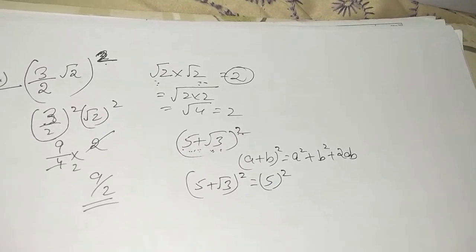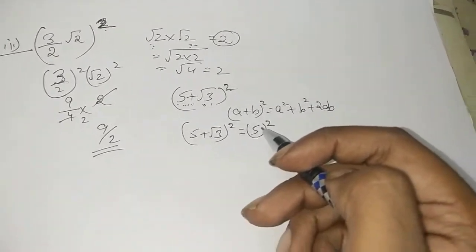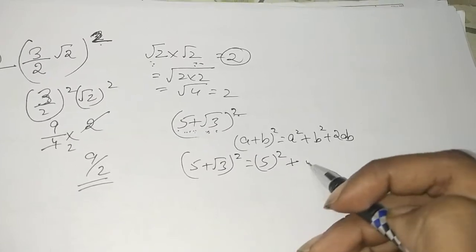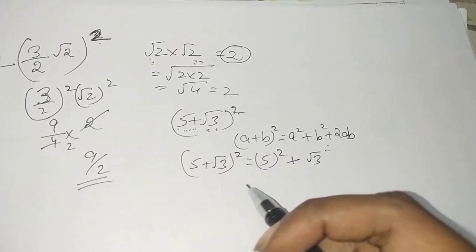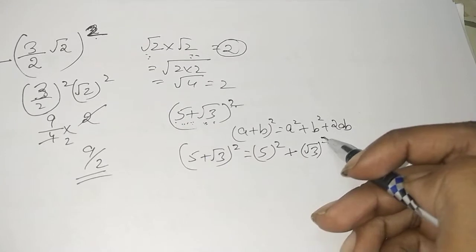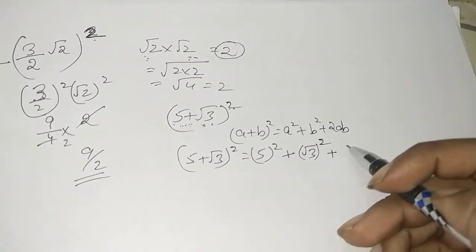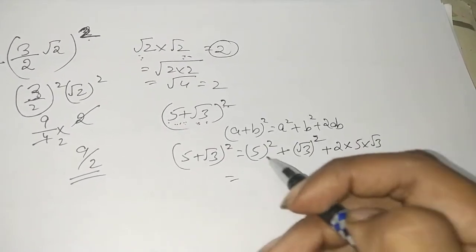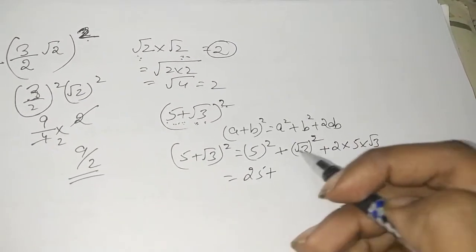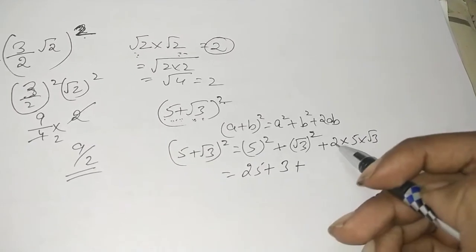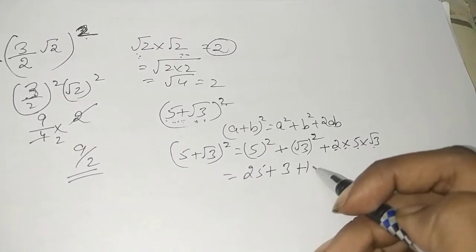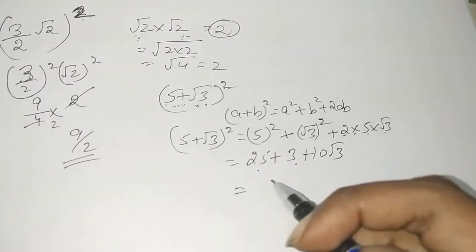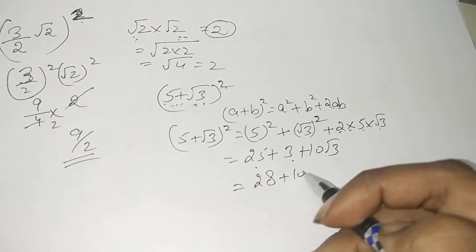Most of you write down without the bracket. Whenever you are denoting the terms as a square form, you need to mention the bracket part. That is very important. Plus b. Again over here most of you will just write the square sign. No, you have to place a bracket and then write the whole square. Plus 2 multiplied by 5 multiplied by root 3. Now let's solve. 5 square will be 25, (√3)² will be 3, 2 into 5 is 10 root 3. So 25 and 3 can be added, so that will be equal to 28 + 10√3.